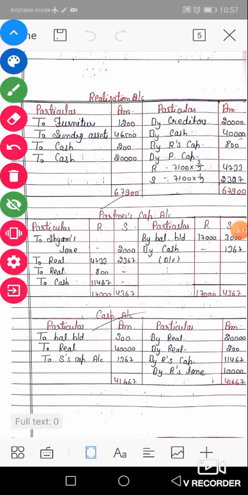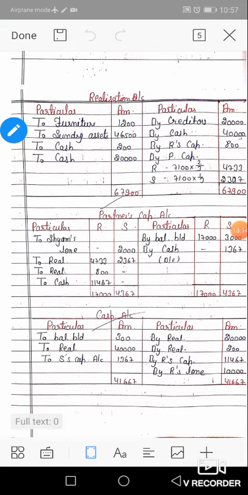So first of all, Ram's credit balance is 17,000, and on the debit side there are only two amounts, 4,733 and 800, that is 5,533. So 17,000 minus 5,533, the balance is to cash 11,467 paid by the firm to Ram.